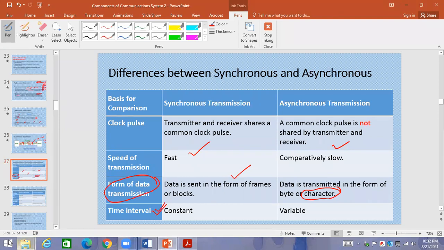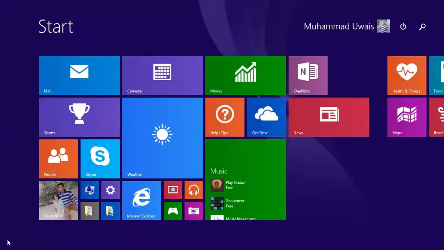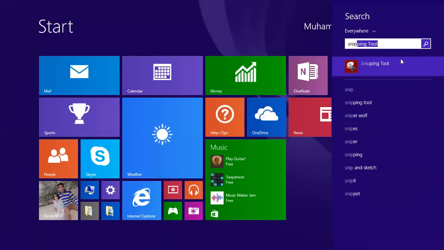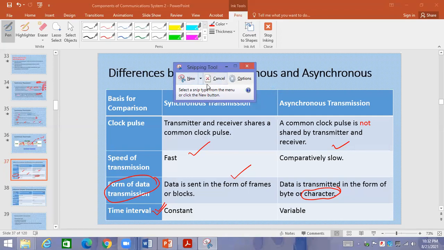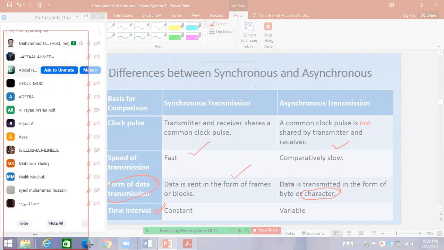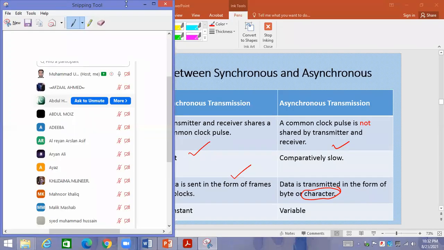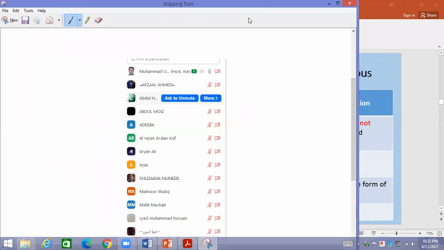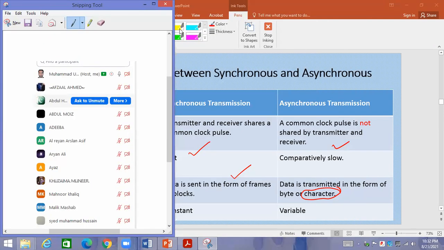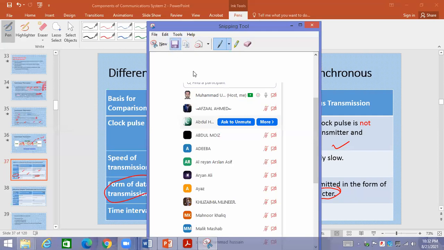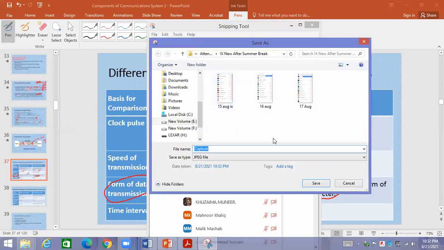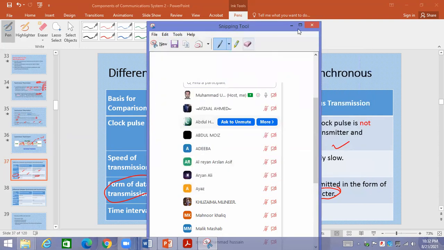Okay, let me mark the attendance. As I have told you, if you are not available at the time of attendance, your attendance will not be marked. You need to be very much careful about it. This is 22nd August. Okay.